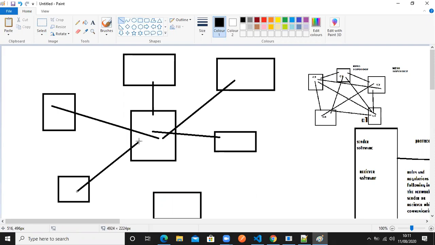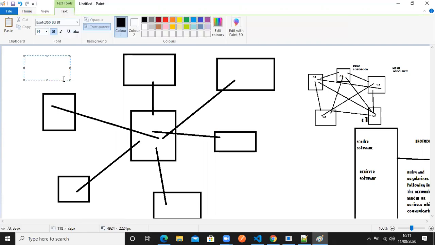Then in this case, what is happening here? This center computer is connected to all the computers. That means this center computer can send and receive information from all the computers which are connected. But these other computers can only send and receive information to and from the center computer. That's it. Only one way is possible from the client side. But from the center side, anything is possible. It is sending and receiving from everywhere. This is what is called center topology.